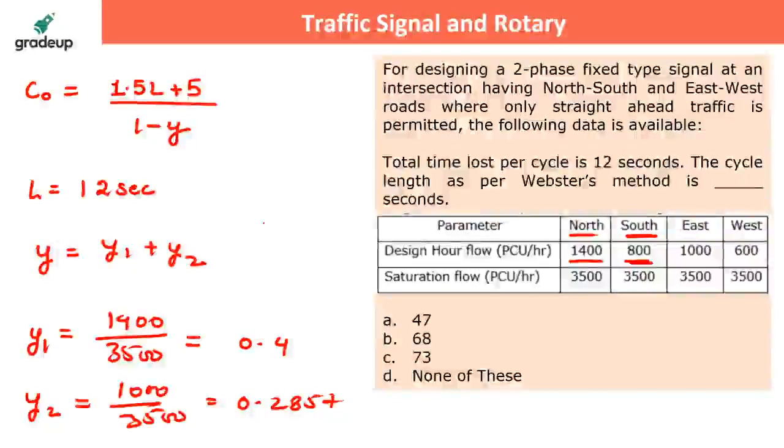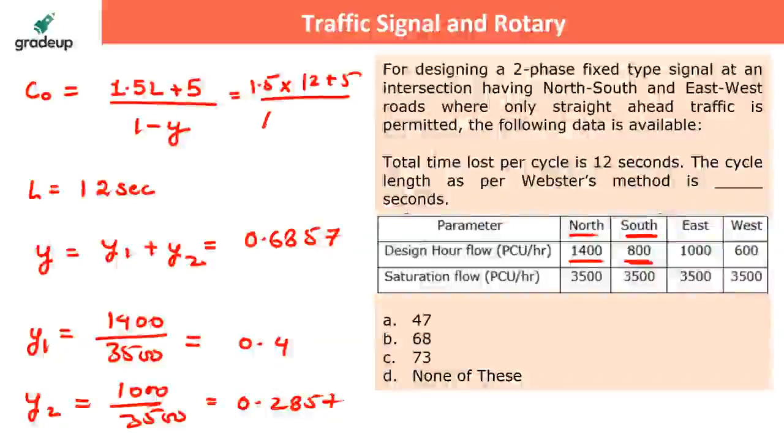So the value of Y will be 0.6857. Is that right? Yup, it is correct. So from here we get 0.6857, right? Okay, let's put all these values here. So 1.5 into L, where L is 12, plus 5, divided by 1 minus 0.6857. So this will give me the answer as 73.18 seconds, which is option C.